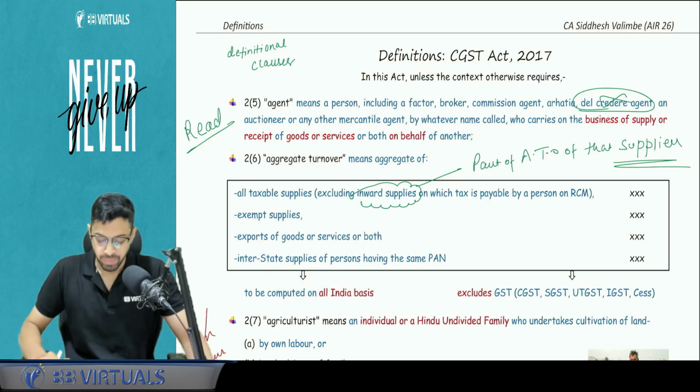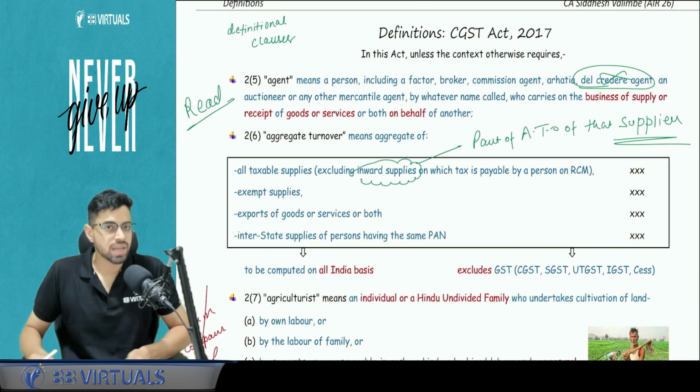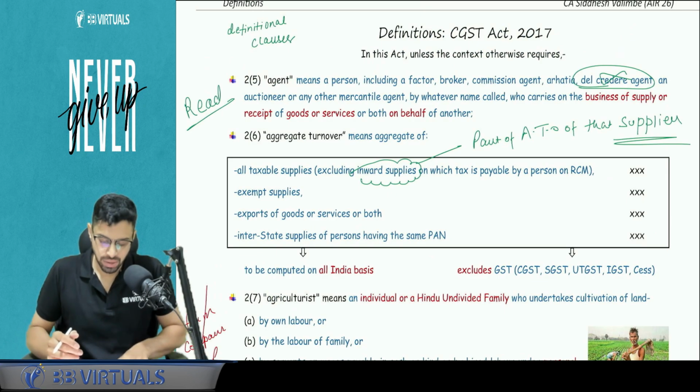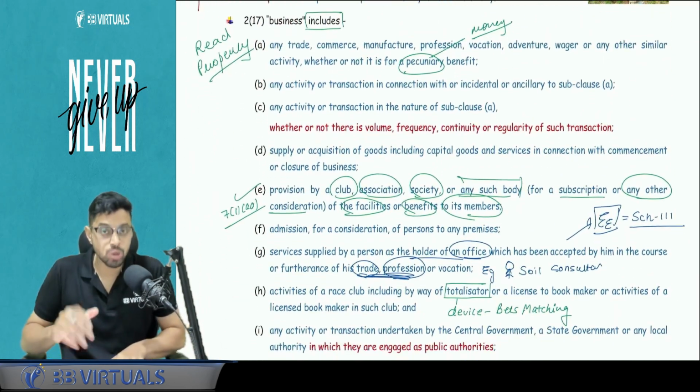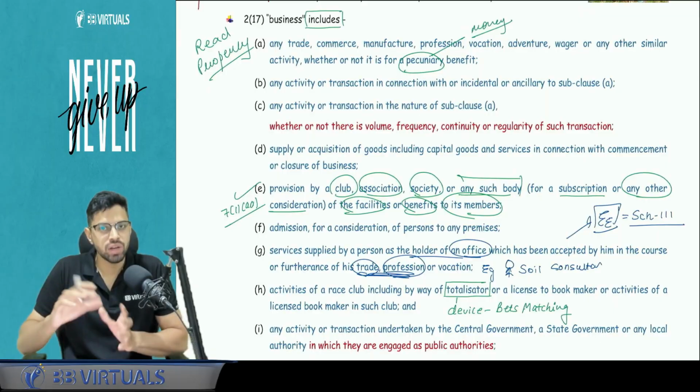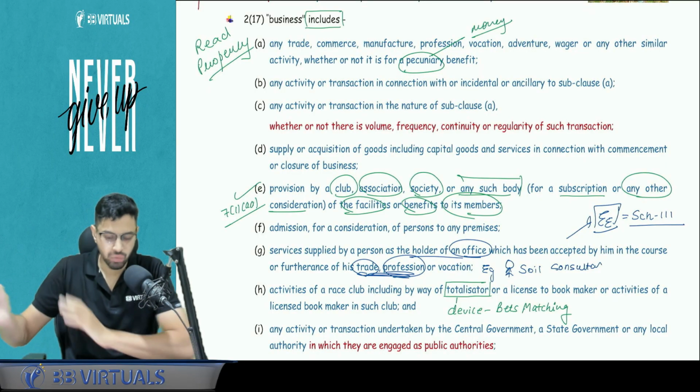So before starting formally with chapter number 1, Supply, we are going to be covering certain definitions that are useful for chapter number 1. Whatever definitions are relevant, we will be covering along with every chapter.